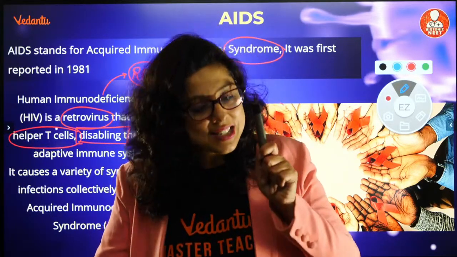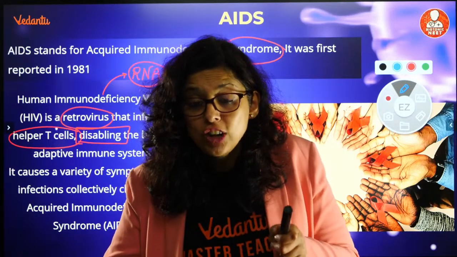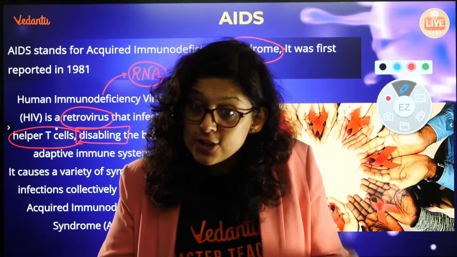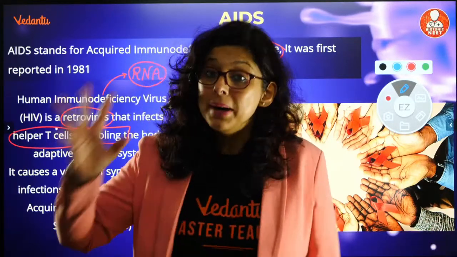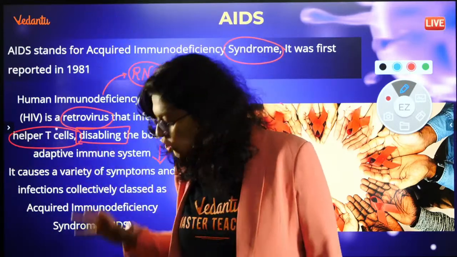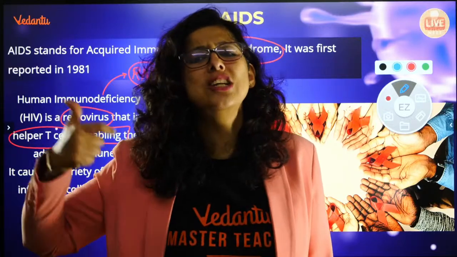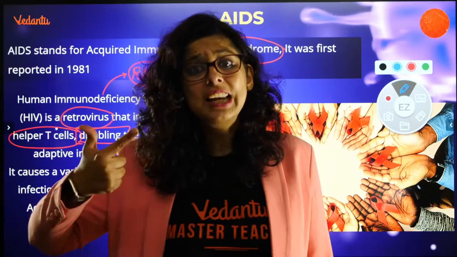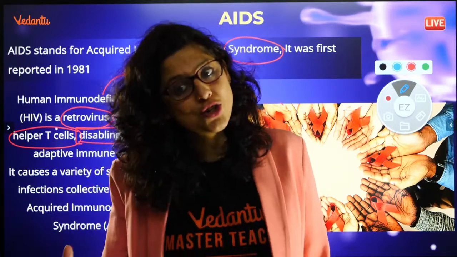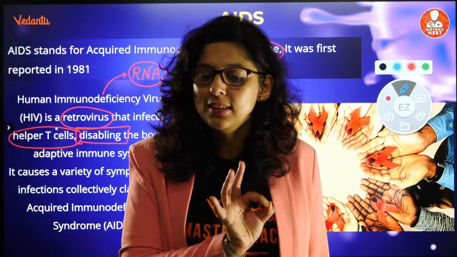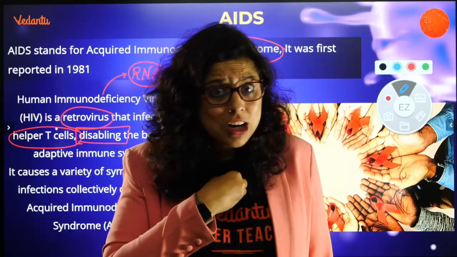Similarly, when somebody has AIDS caused by HIV, it is not that the person will die because of HIV. HIV per se does not cause anything. But HIV will crush the immunity. That person will get pneumonia. That person will get tuberculosis. That person can get common cold, and common cold will not heal. That person will get ulcers. Are you understanding? That person will get some fungal diseases which normal people will not get.